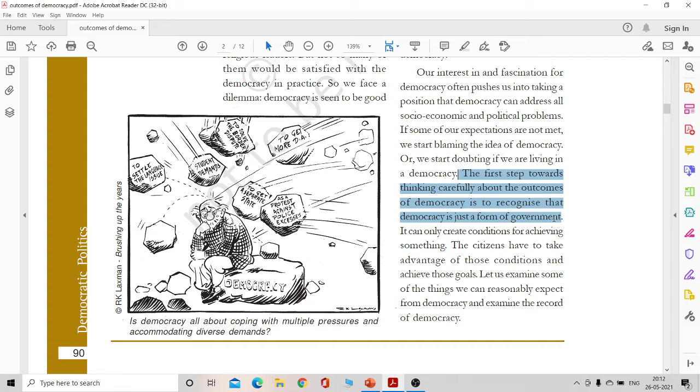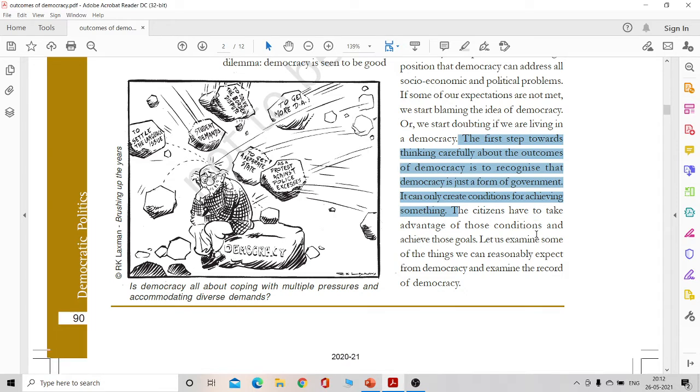It's not a tool, or a person, or even a government. It is a form of government, right? It is the soul of a government. It can only create conditions for achieving something. So we can only make a difference. And democracy creates the situation which enables us to change our social and economic problems.